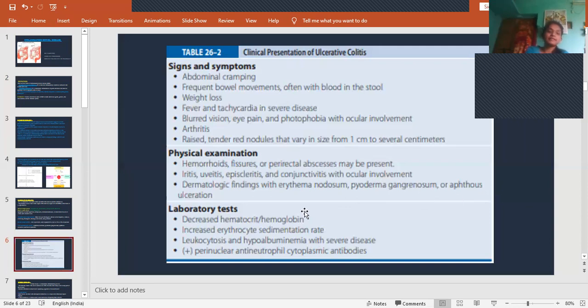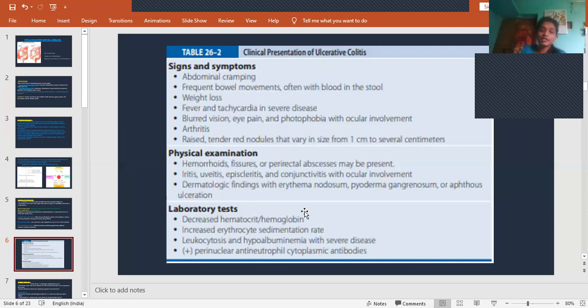And then laboratory tests include decreased hematocrit or hemoglobin. As there is rectal bleeding, there will be a decrease in the hemoglobin. And also in the rectal region, the supply of blood, the supply of capillaries, is very high. So because of the inflammation there, there will be a large amount of blood loss. So it leads to a decrease in the hemoglobin. So we have to note this and identify the levels of hemoglobin.